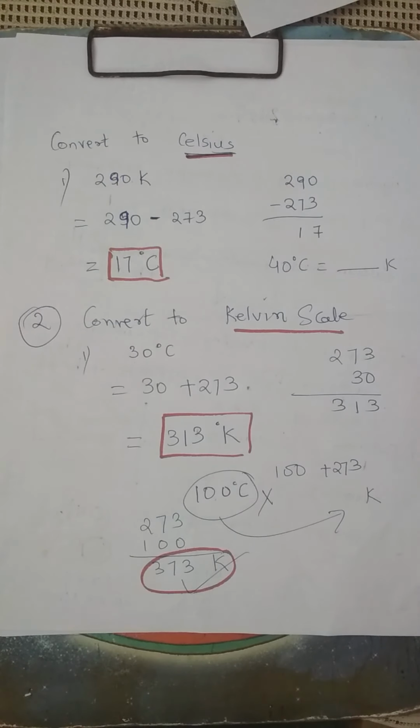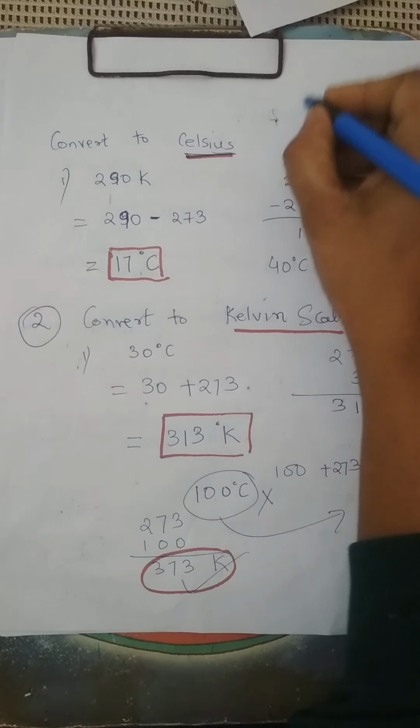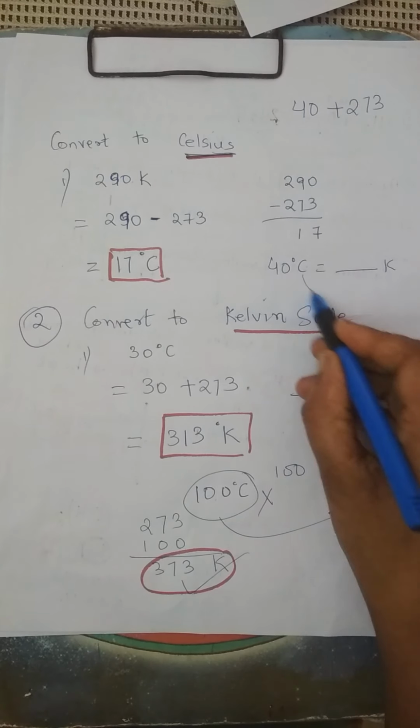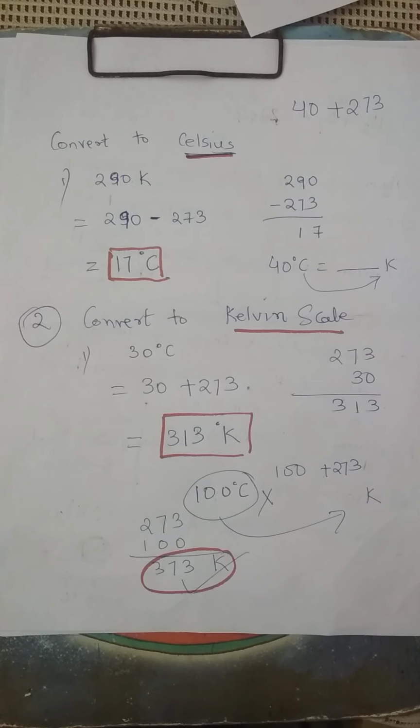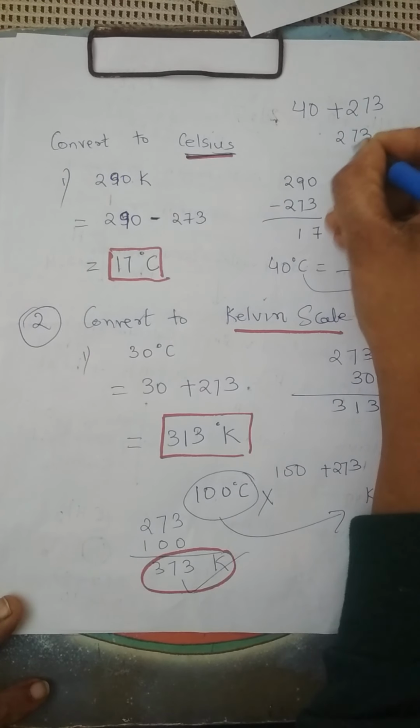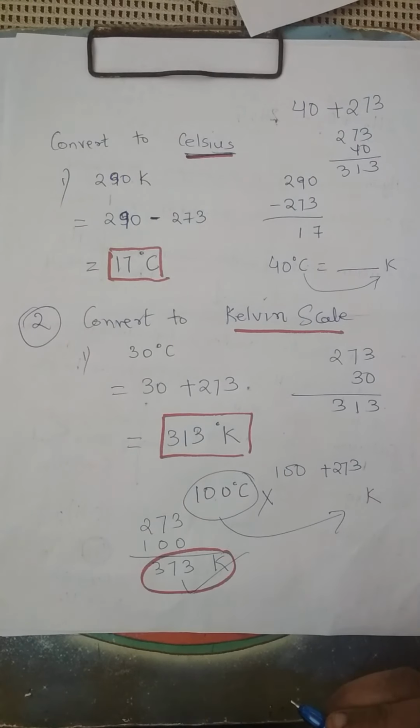So, Celsius to Kelvin, we have to add. When I want to convert to Kelvin, because Kelvin is the bigger one, we have to add. So, 273 plus 40.